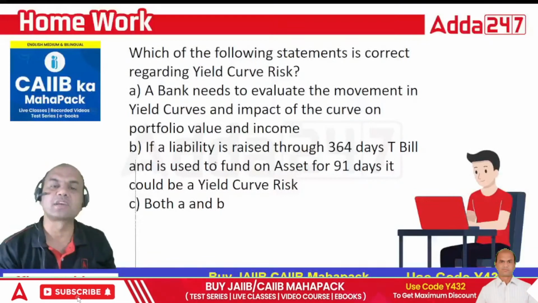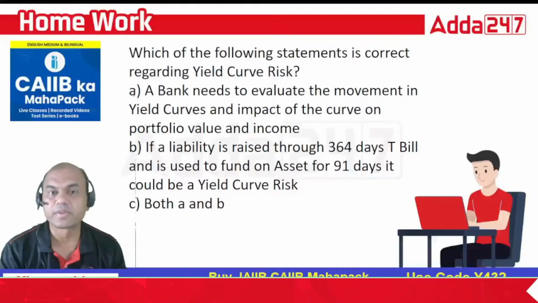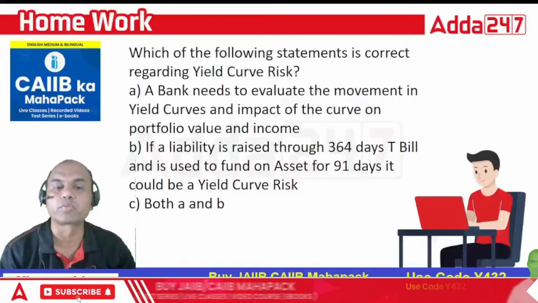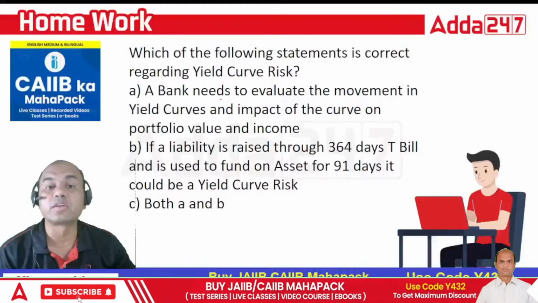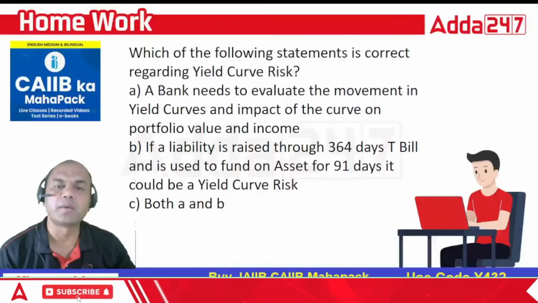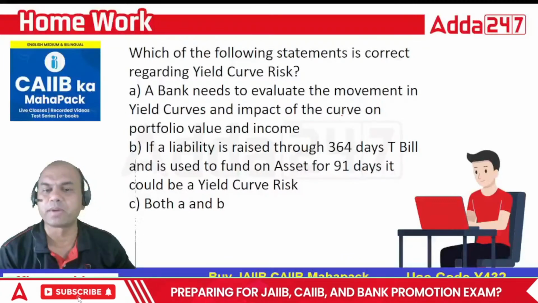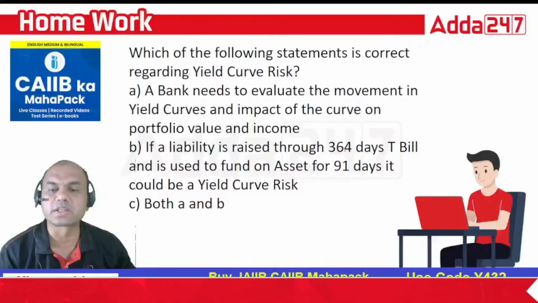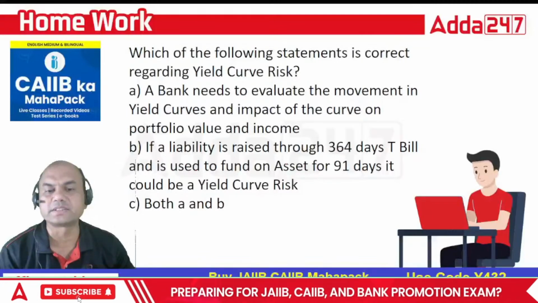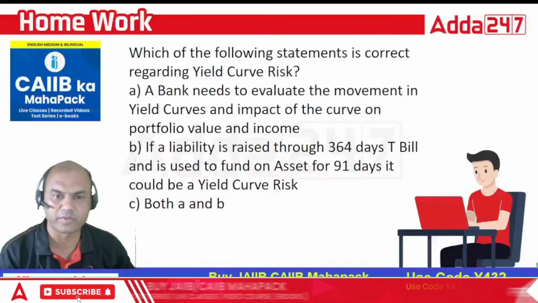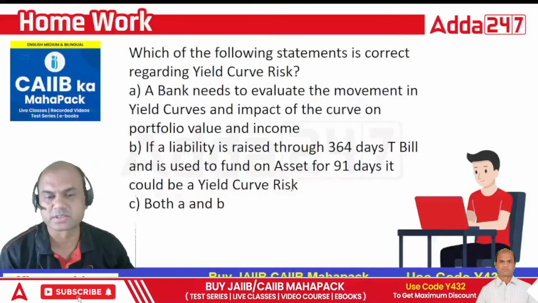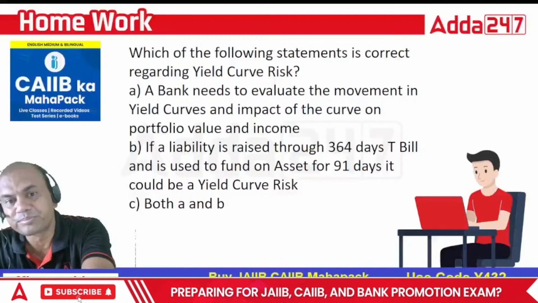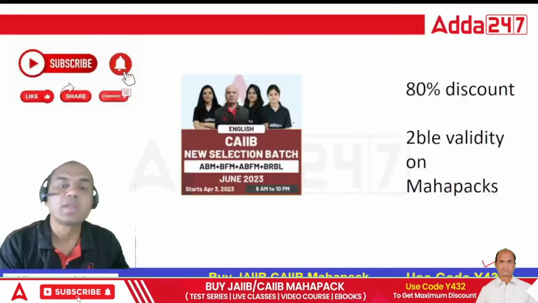Which of the following statements is correct regarding yield curve risk? Homework, okay? A bank need not evaluate the movement in the yield curve and the impact of the curve on the portfolio value and income. So need not, did I say what? Needs, okay. A bank needs to evaluate the movement in the yield curve and the impact of the curve on the portfolio value and income. If the liability is raised through 364 days T-bills and used to fund an asset of 91 days, it would result in yield curve risk. Both A and B. So this is up to you for searching, okay? I'll answer this tomorrow, okay? Do the homework, everyone.